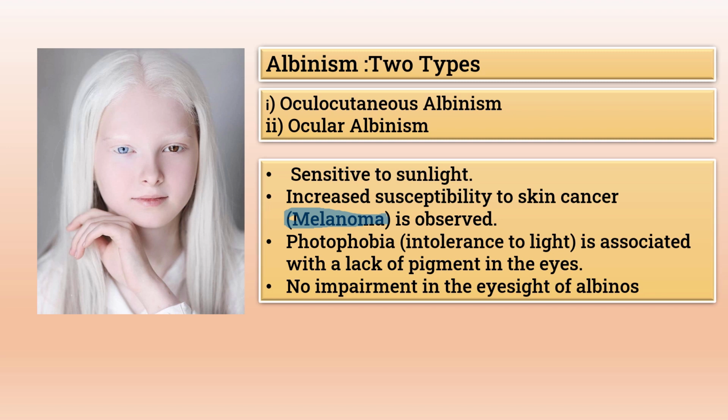And lack of melanin pigment in the eye may be responsible for photophobia. They are not able to tolerate light. Why? Because when we have pigment, because of the pigment we can tolerate light normally. But if there is a deficiency of this melanin pigment, there may be photophobia. But there is no impairment of eyesight in albinos. The eye will be normal here, there will be no eye vision problem, but there is photophobia because of lack of pigment.